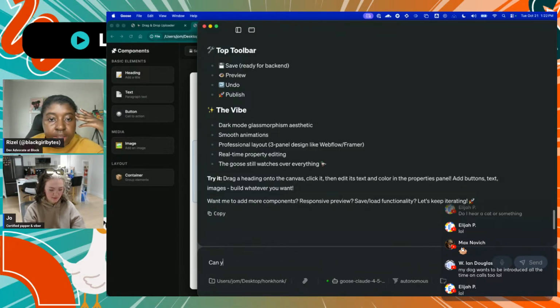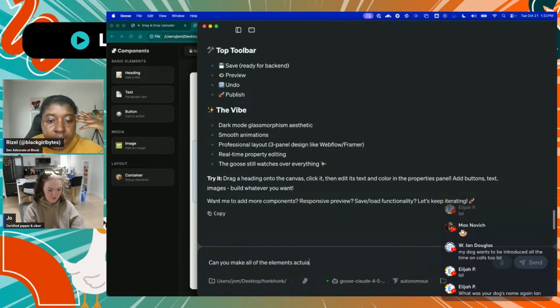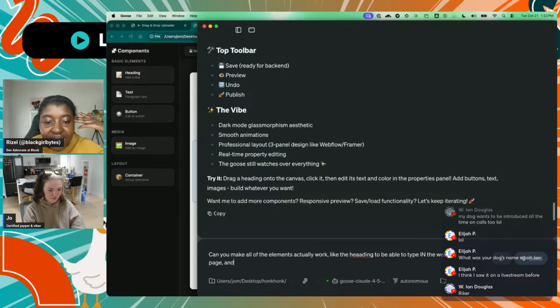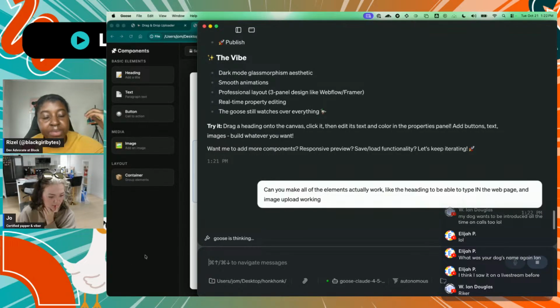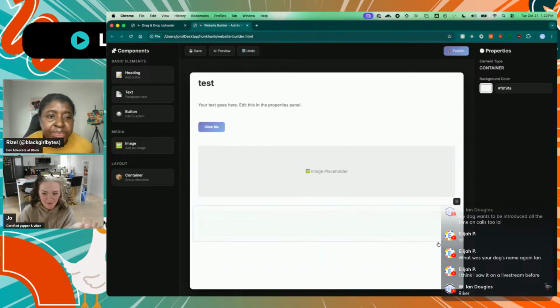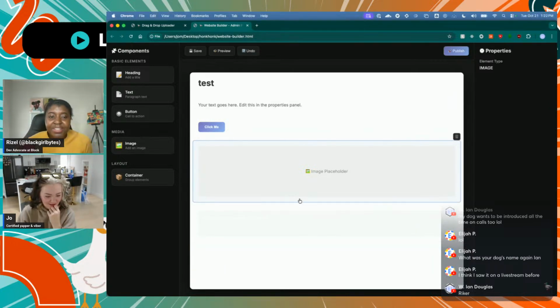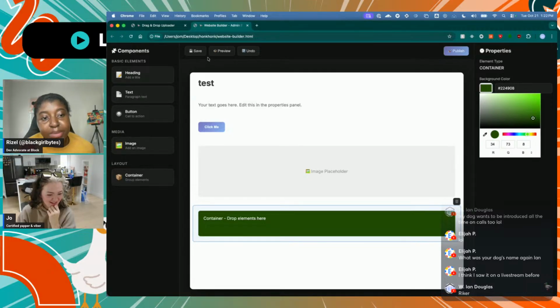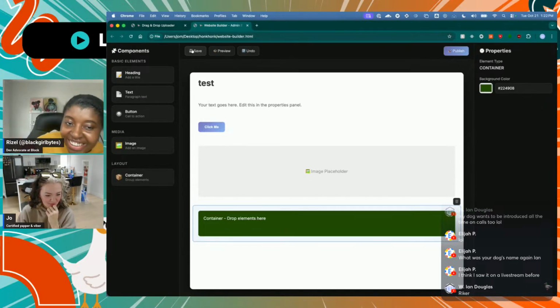Okay. Can you make all of the elements actually work? Like the heading to be able to type in the web page and image upload working. Let's see. I'm doing way more typos than I usually do, but it's fine. I've also learned that AI doesn't care if you typo. It will usually know what you're saying anyway. So I've spelled so many things wrong. Actually, my daughter spilled water on my laptop, so the E doesn't work. Oh no. That's funny. Preview doesn't work, save doesn't work, undo doesn't work, and publish doesn't do anything.